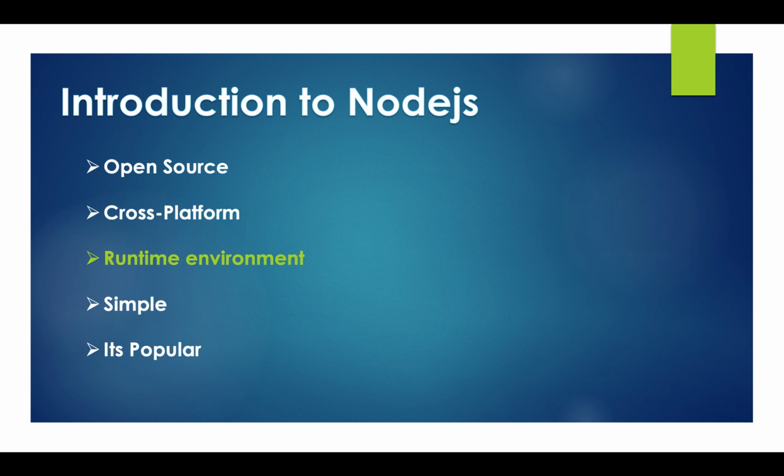Runtime environment. For any software product or application, we need two types of environments. One is the development environment and the second is the execution environment. In the development environment, the developers can develop, debug and build the application. Once the application is completed, built and the bundle generated, a separate environment is required to execute it.